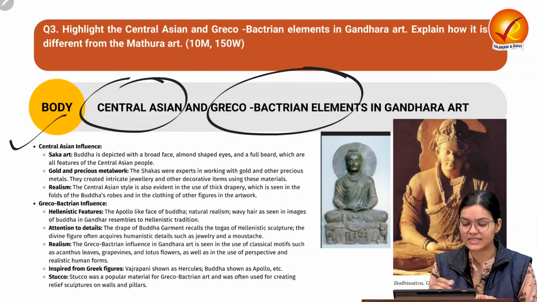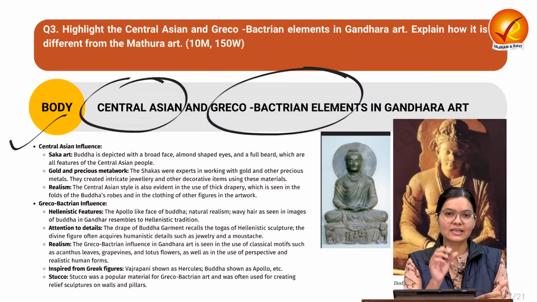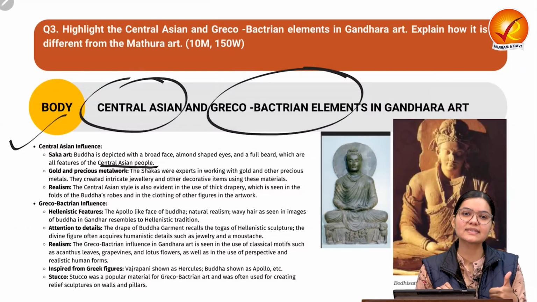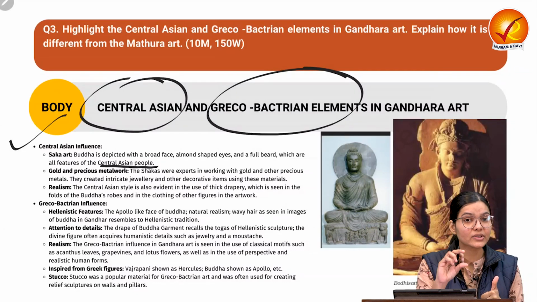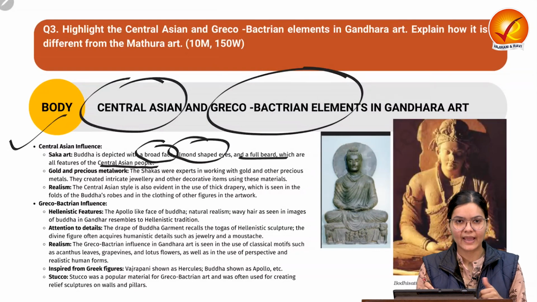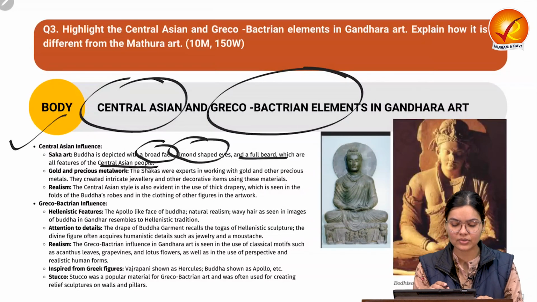For example, if we see the Saka art, we can find the depiction of the Buddha is done in such a way that it has the same features as the Central Asian people. The depiction is the same as the Central Asian people because it has the influence. For example, we can see a broad face, almond-shaped eyes and full beard, which is a feature of the Central Asian people. We can see the diagrams also.